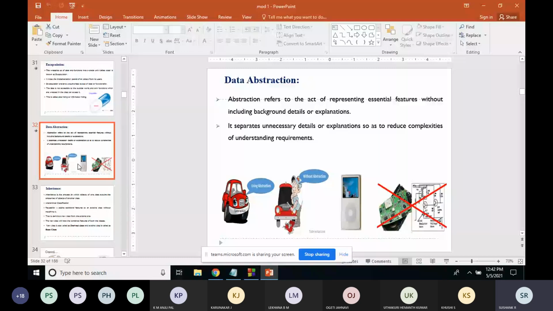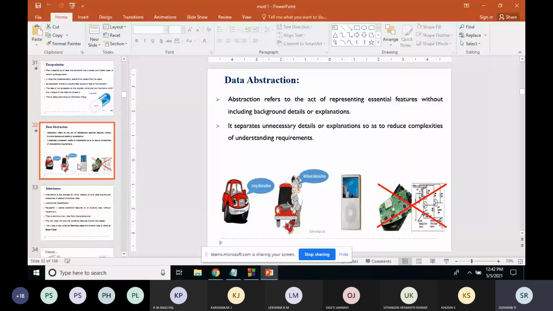Or if you want to find the power of a number, you know that the power method is present inside the math.h header file, so you just call that function to find the power of a number. These are the places where you have used data abstraction without your knowledge also. In math.h, you would have used the square root function and the power function.